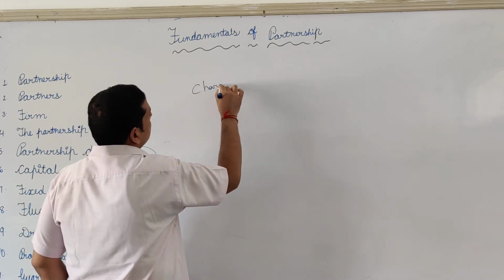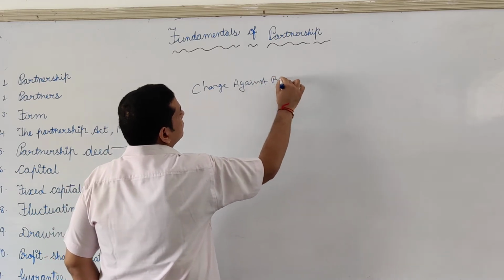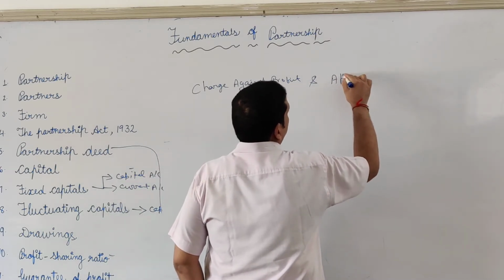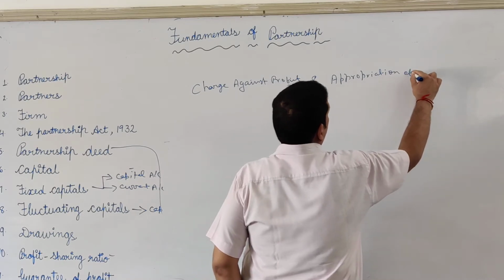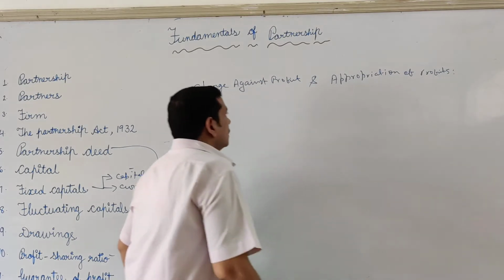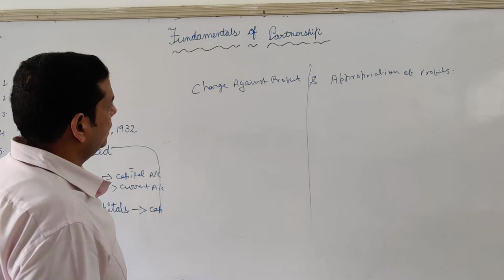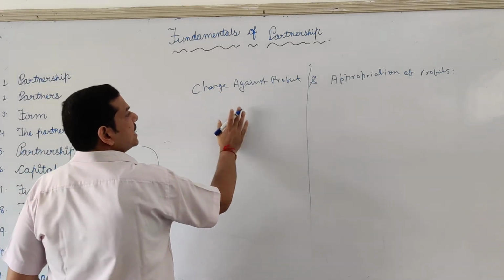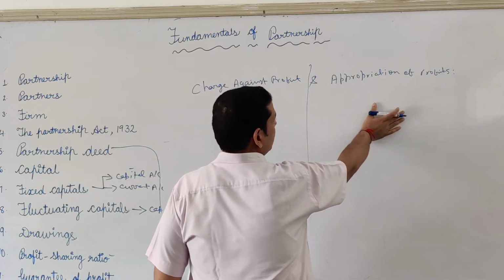First is charge against profit and second is appropriation of profit. Maybe you can draw a line. Now what is a charge against profit? Charge against profit means those items which will come to the debit side of profit and loss account, and appropriation means batwara, to distribute the profit amongst the partners.